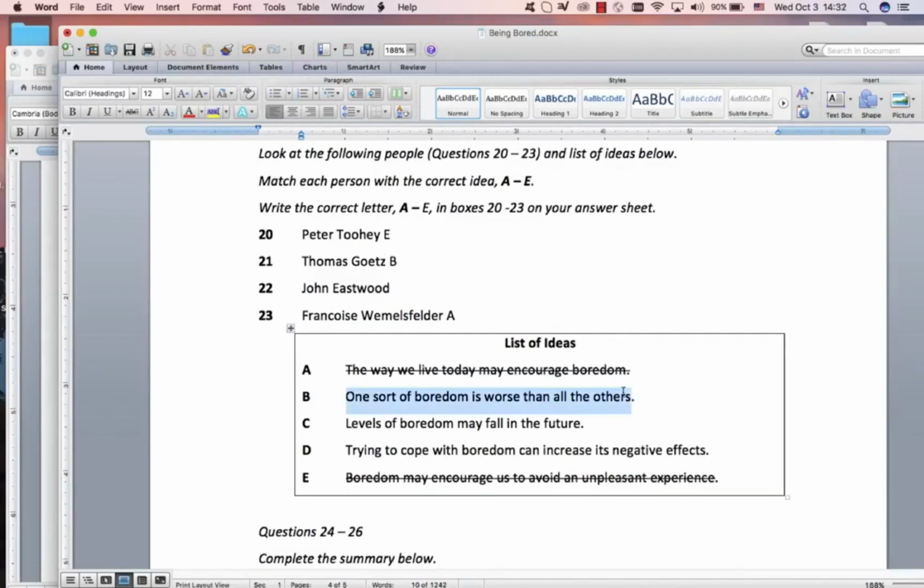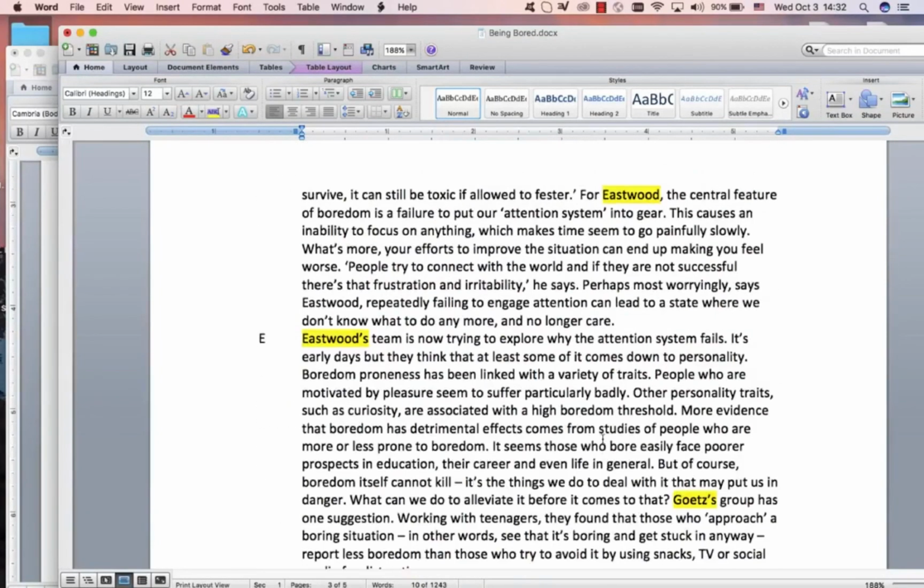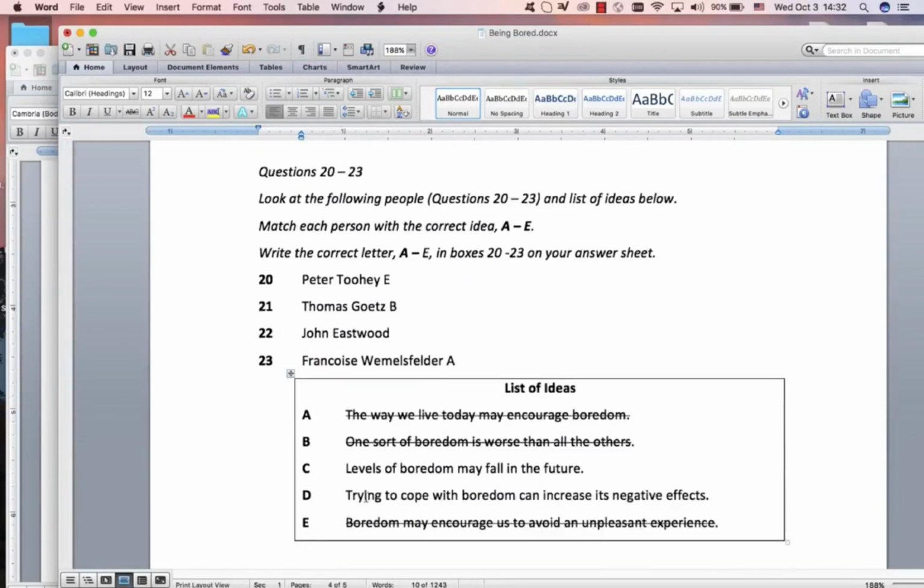So that was Gut's. And then at this stage, even if you want to guess, there's nothing about the future. We know what Eastwood said. He's saying increased negative effects. Boredom has got a lot of negative effects. I'll just show you where it is. The efforts to improve the situation can make you feel worse. So trying to address the boredom can increase the negative effects. And so just the negativity of Eastwood's paragraphs can give us that answer. And there you go. Right, I had to go quite quickly through that. But I think quite straightforward. Great, thank you.